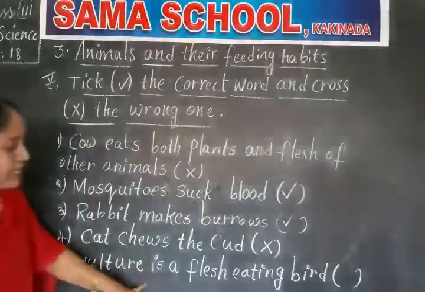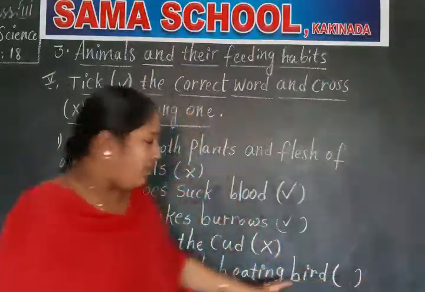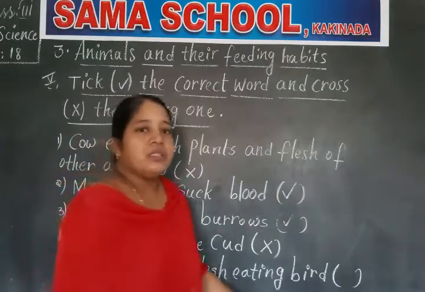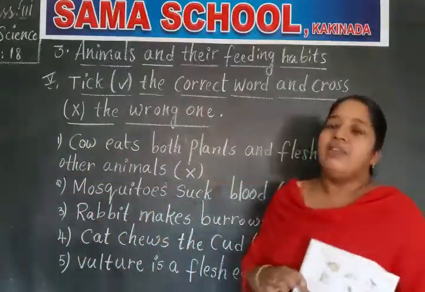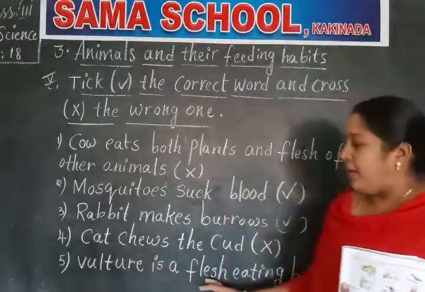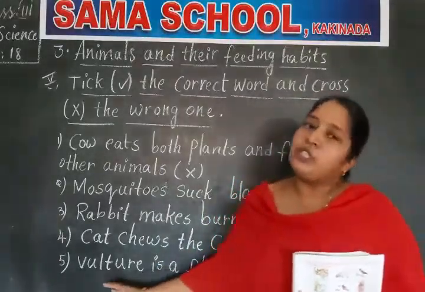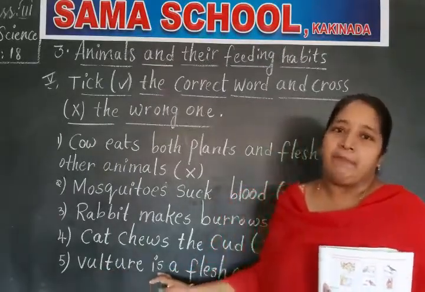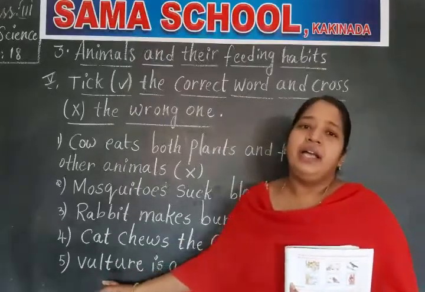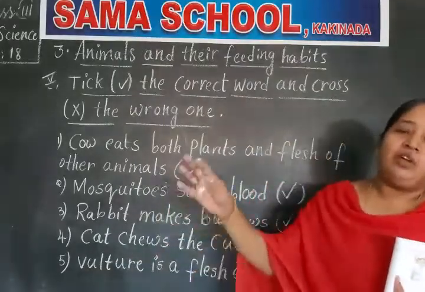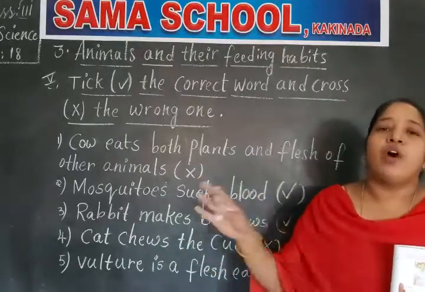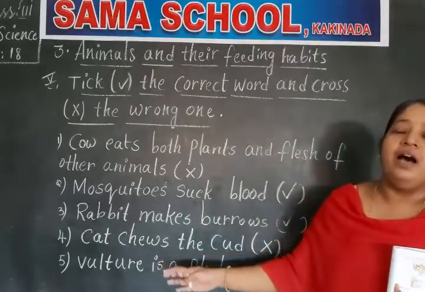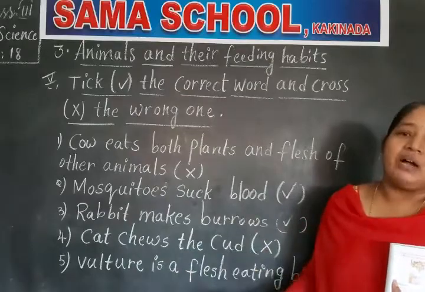Okay, here vulture is a flesh-eating bird given. So the given sentence, what we learn, give some examples of flesh-eating birds, children. Eagle, owls and vultures are the examples of flesh-eating animals. And one more speciality of this vulture is it keeps the environment clean by feeding on the dead animals. If we leave the dead animal on the ground like that, it decomposes and can damage the surrounding places. But these vultures, fox and wolf feed on the dead animals and keep the surroundings clean.